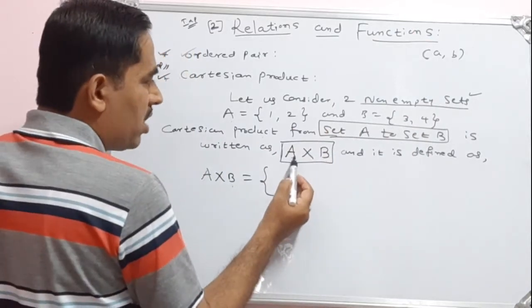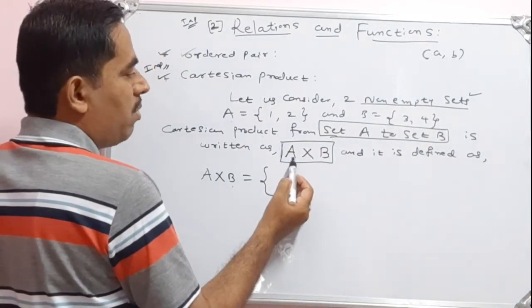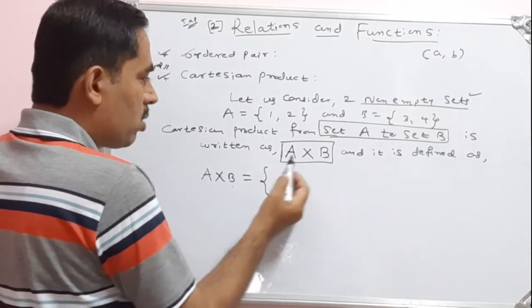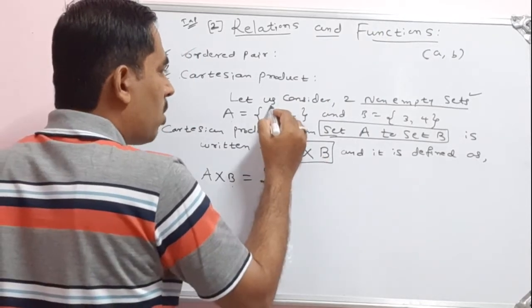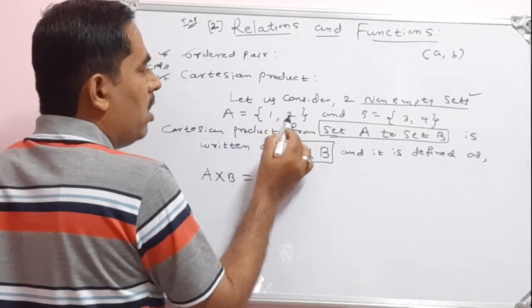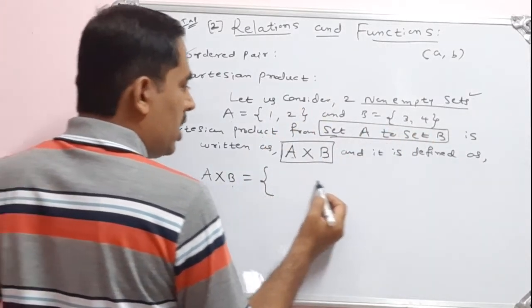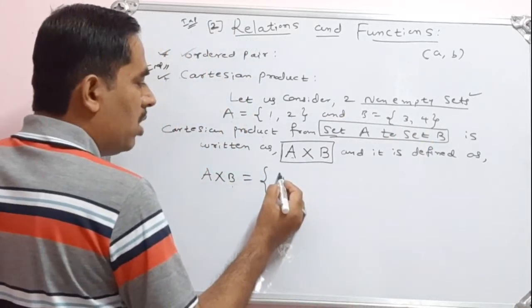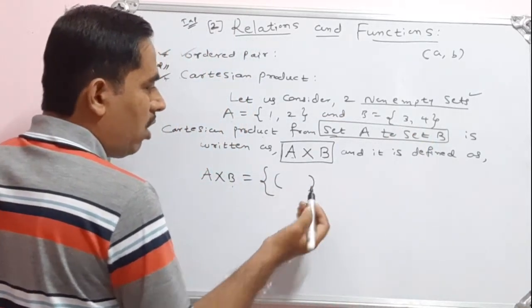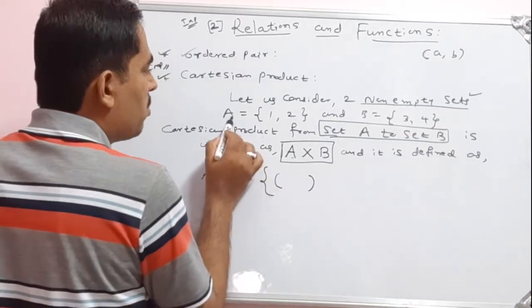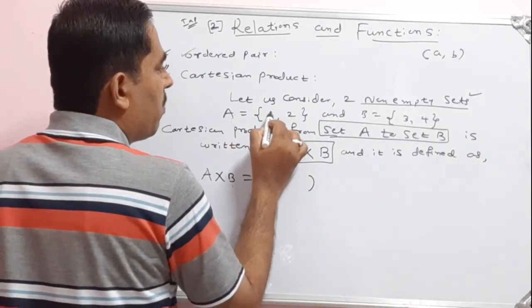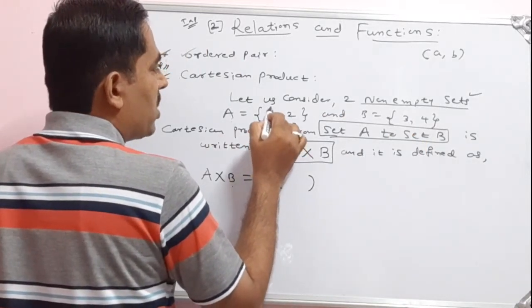Observe this. I am considering the product from set A to set B. Set A to set B means you observe the first set. What is the first element here? 1. Second element is 2. Then 3, 4. These are the elements which form the ordered pairs. I have to write the ordered pairs. How can we write them? But observe the set, A is equal to {1, 2}. First, what is the first element here? 1.